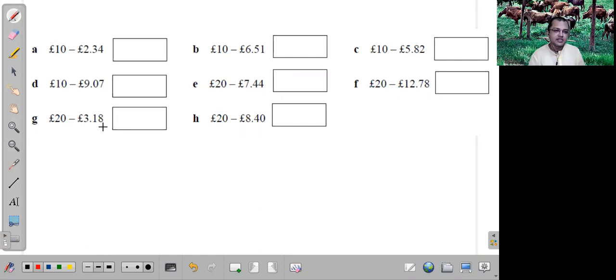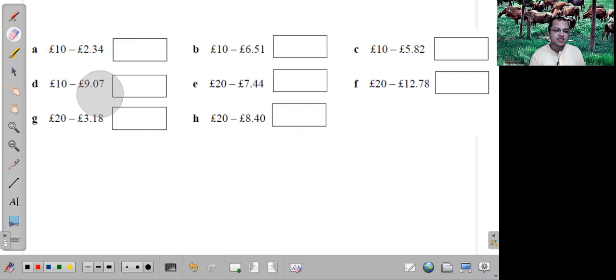So basically the point here is, let's say I am purchasing something for which I have to pay 2.34. Any product I am buying, I have to pay 2.34. Now it is rupee, pound, euro, dollar, whatever you want, you take it. So you pay, let's say, a 10 rupee note or 10 pound or $10, whatever currency you want. How much will you get back? What will be the change? So for, let's say, a 9.07 rupee product, I give a 10 rupee note. How much should I get back?